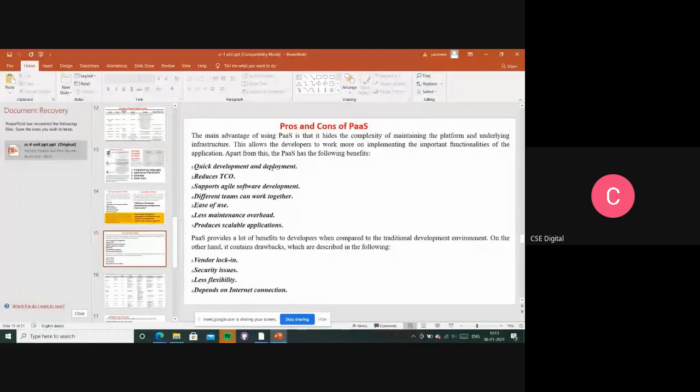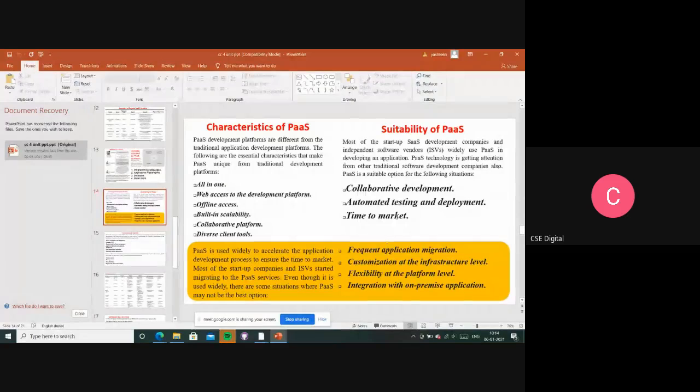And security issues. Obviously, security issue is a drawback in that, right? And less flexibility. I can't do any customization at my infrastructure level, whatever we have discussed in the non-suitabilities, it can come in that.